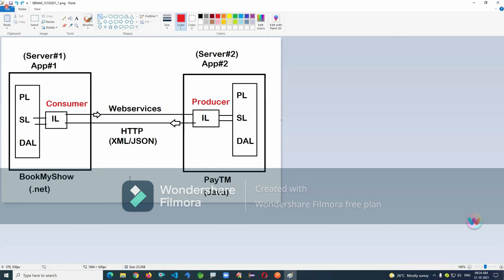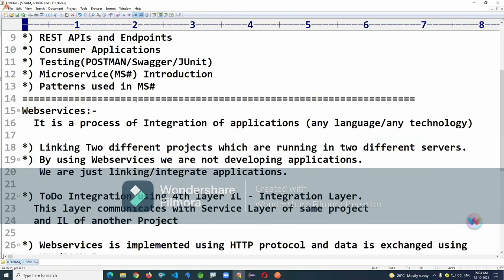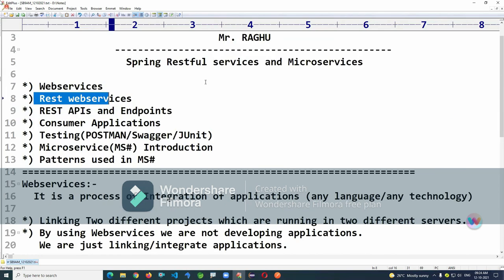Okay, now let us just see how web services process actually is provided in the REST web services. We are going to see the Spring RESTful process here. One application will give service, another application will take service. Very simple. One will give service, another one will take service.